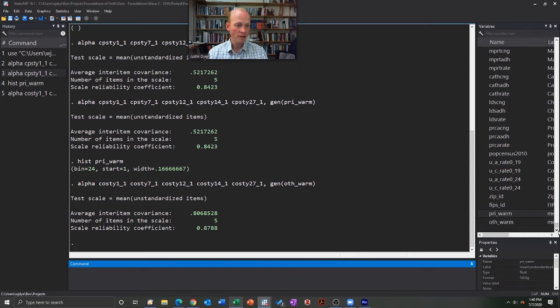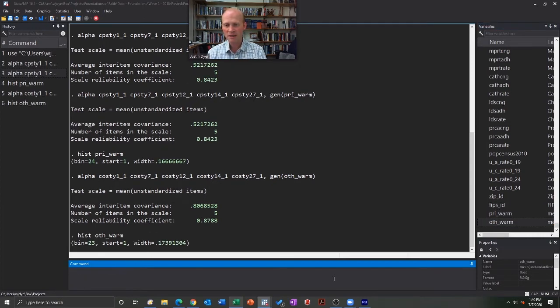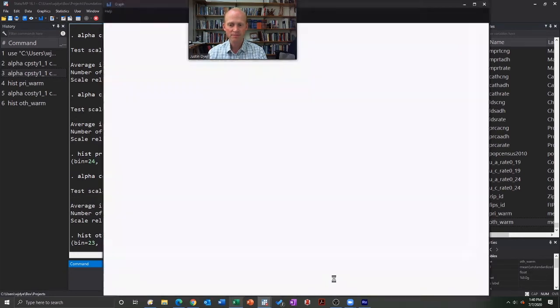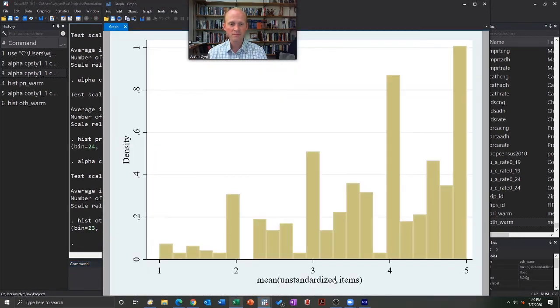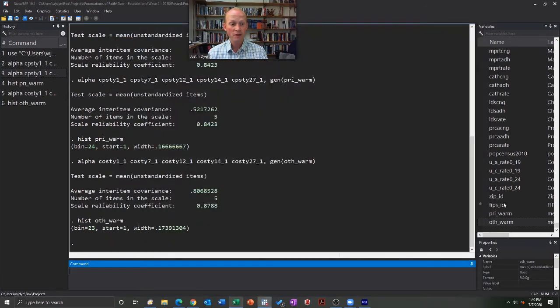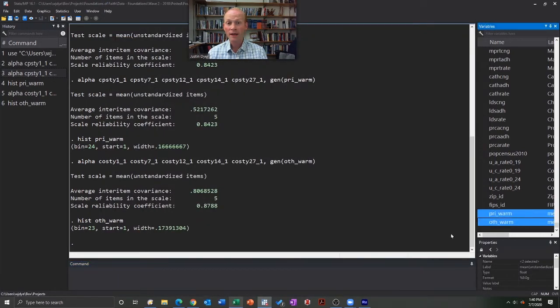So let's go ahead and go down here, copy that, paste it there. Let's do a histogram on that. Let's see what that looks like. Okay, there's the warmth. Looks like maybe we have a few more down here. Maybe it's because the other caregiver is more likely to be dads, and maybe dads are perceived as a little less warm. But there you have the variables. So now we have 2 variables, primary and other warmth. So that works out pretty well.